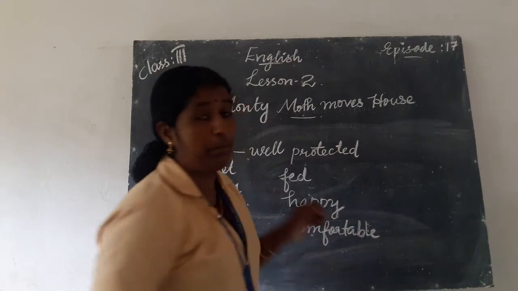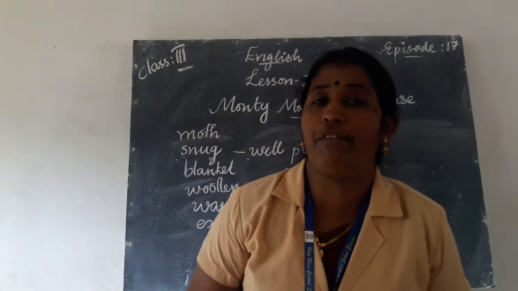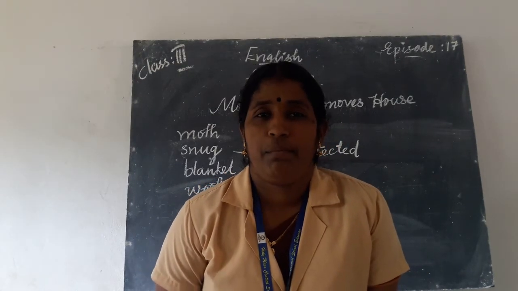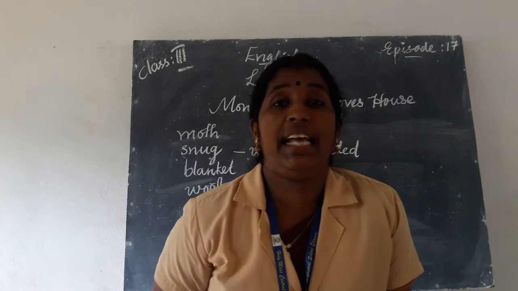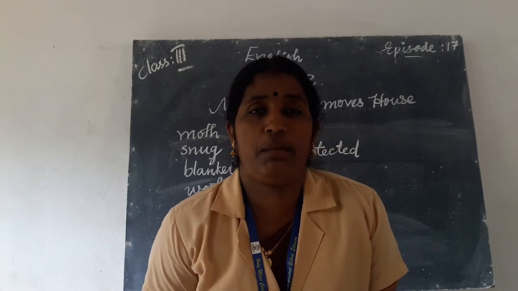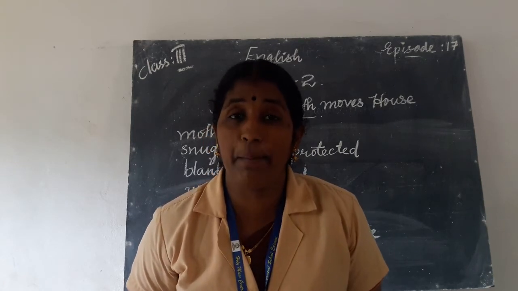C-O-M-F-O-R-T-A-B-L-E. Comfortable. Monty Moth is very happy and comfortable. Why? It is a big coat, and it is a warm coat. So it is very comfortable and happy. What was the reason for Monty's happiness?